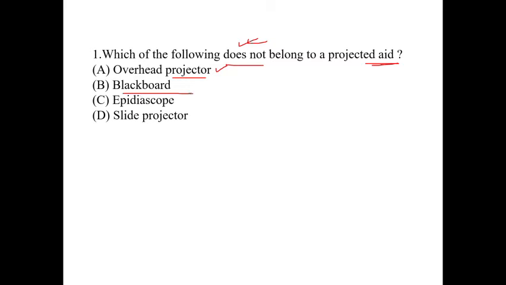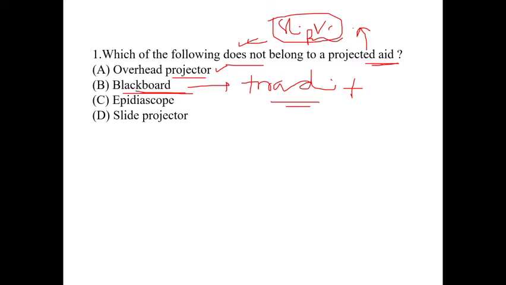And the next option is blackboard. Blackboard is a traditional method. We all know that blackboard is a traditional method and not a new method. So when we talk about projected aid, this will not come under the projected aid category, because in the projected aid category we will get those options which are related to slides, video, projectors. All these will come under the projected aid category.